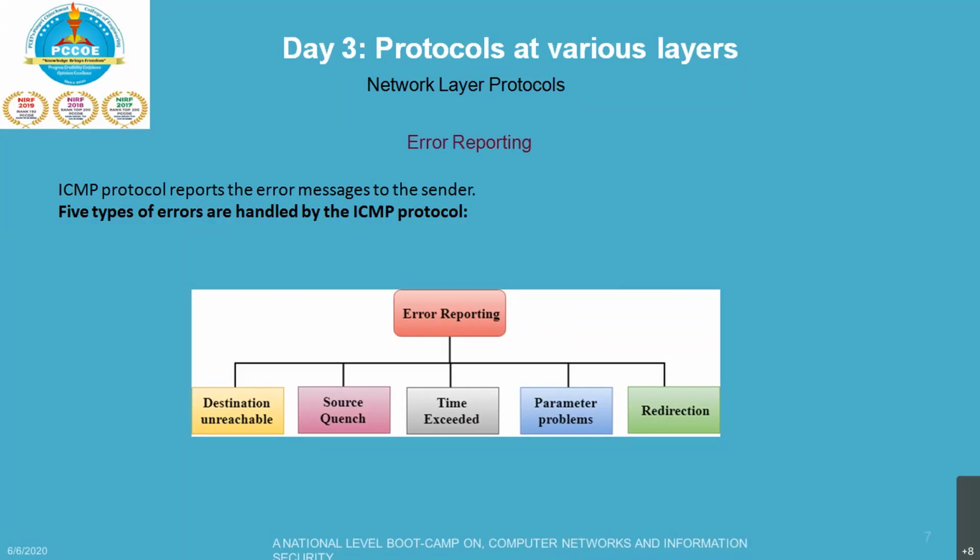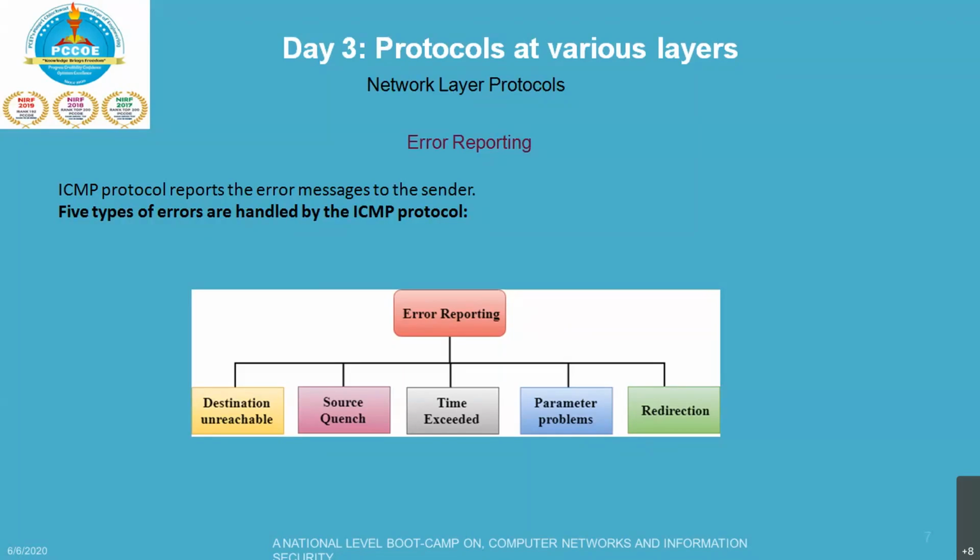The second one is source quench. The purpose of the source quench message is congestion control. To understand where and how congestion has happened, it will respond with a source quench message.